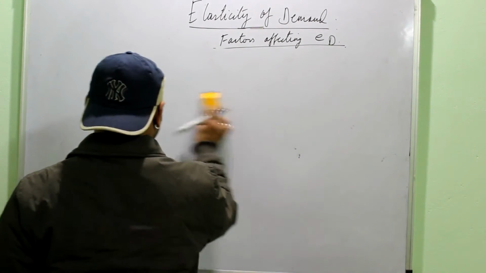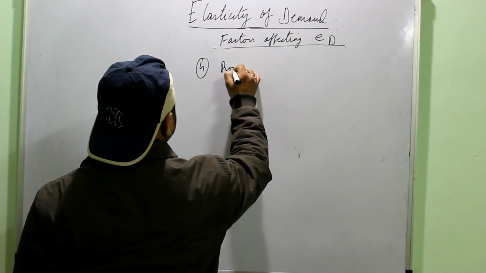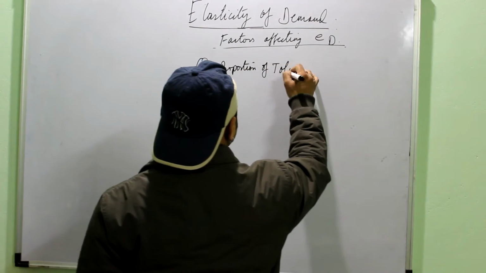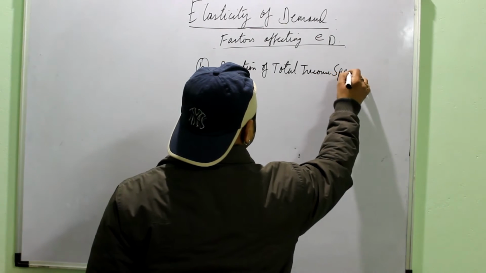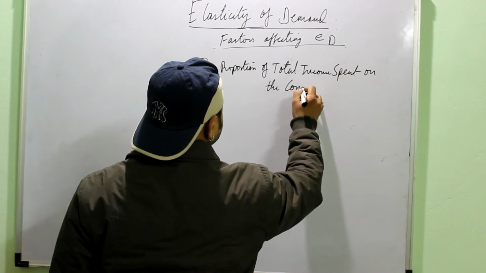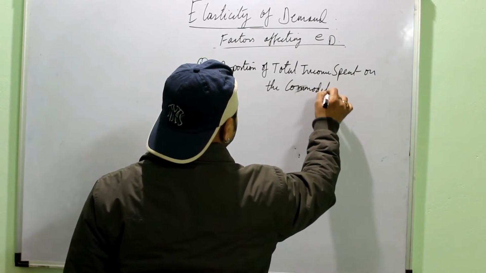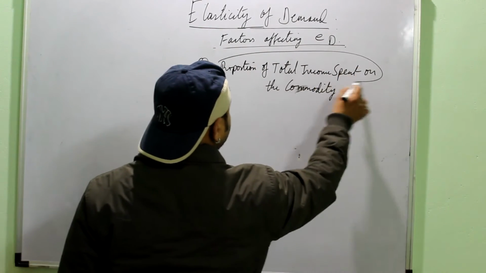Then the next is the proportion of total income spent on the commodity. The proportion of income spent on the commodity, what does it mean?